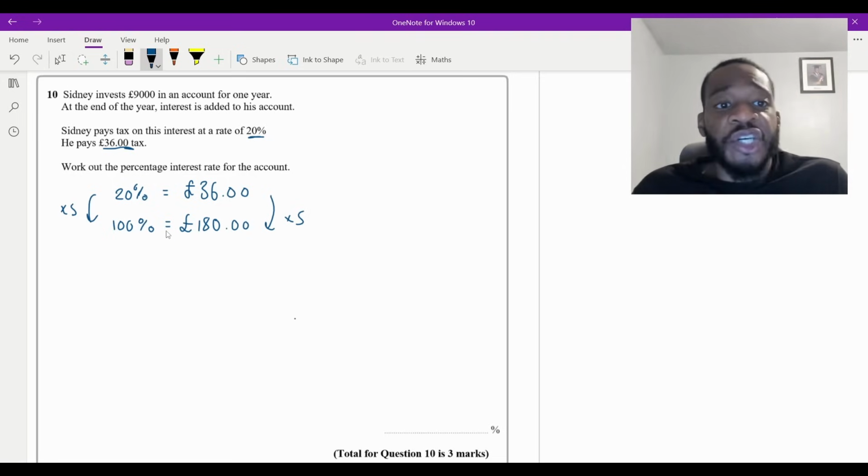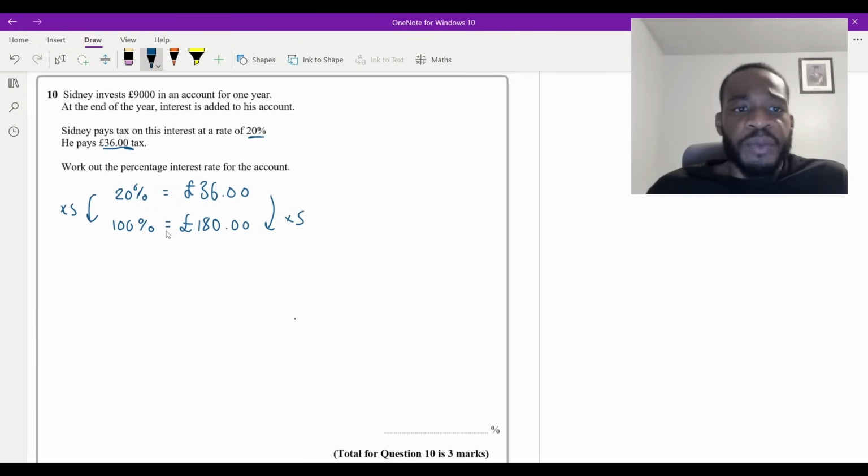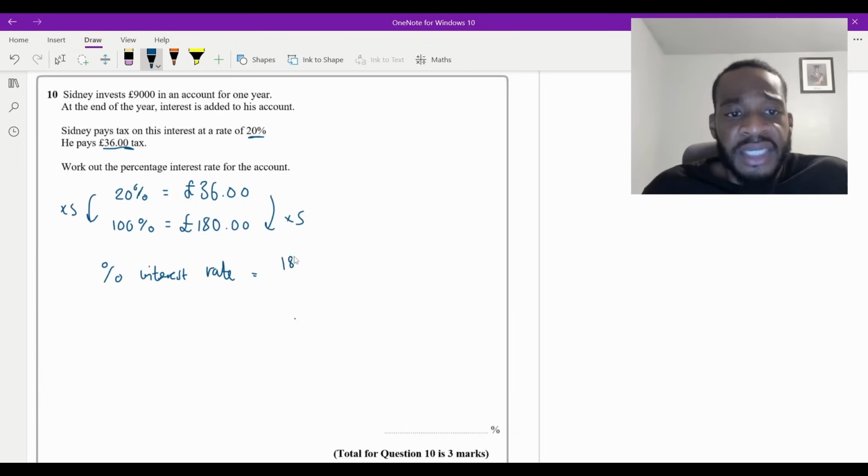Now, the percentage interest rate, how do we calculate that? Well, it's just a percentage of 180 out of the amount of money that's in the investment, which is £9,000. So percentage interest rate is just going to equal the money that Sydney gets in interest, which is 180, divided by the initial amount that you invested, and you're just going to times this by 100.